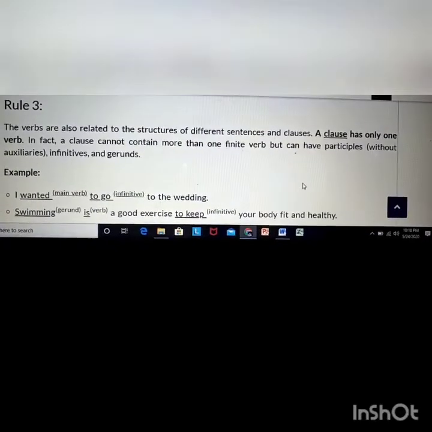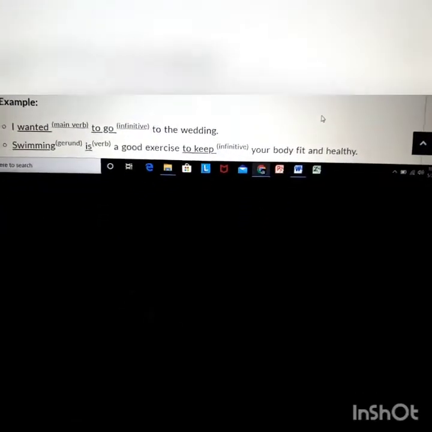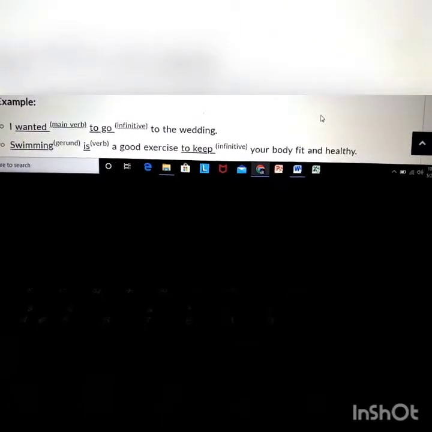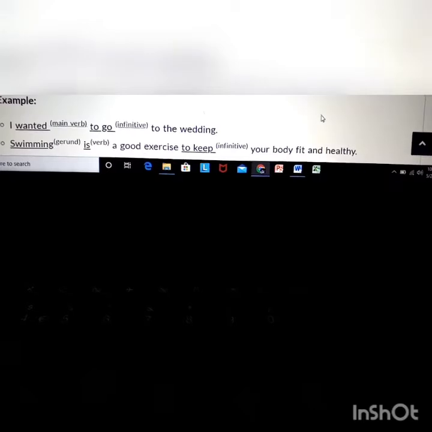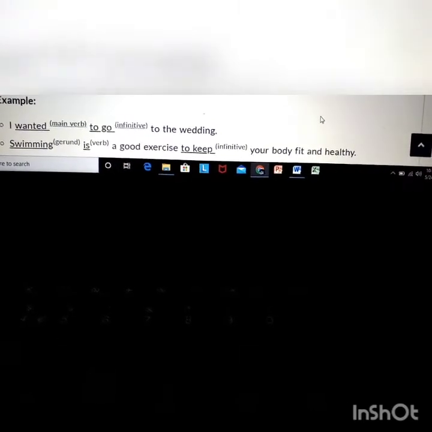gerund sense. In the example, we can see that I wanted to go to the wedding. I wanted. Wanted is the main verb, that means finite verb, and to go is infinitive here. So in the sentence we can't use two finite verbs simultaneously.